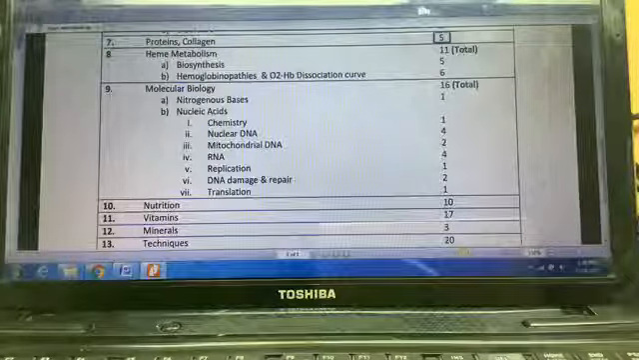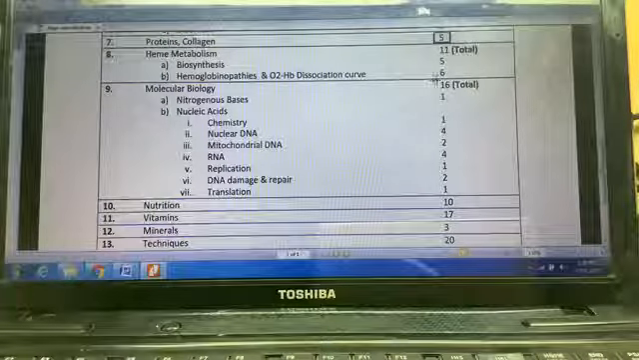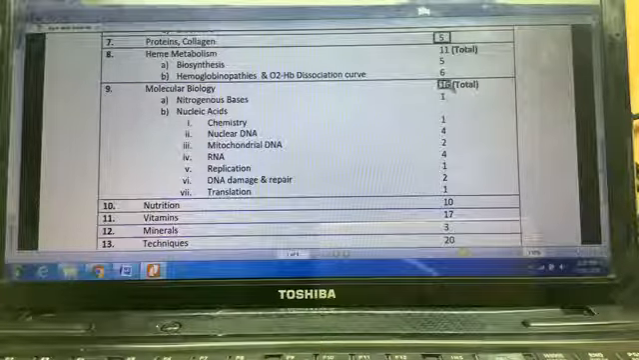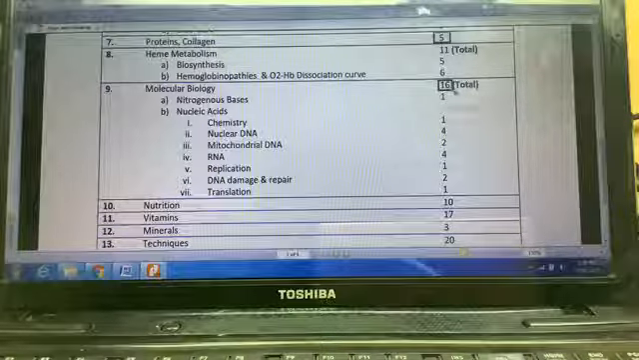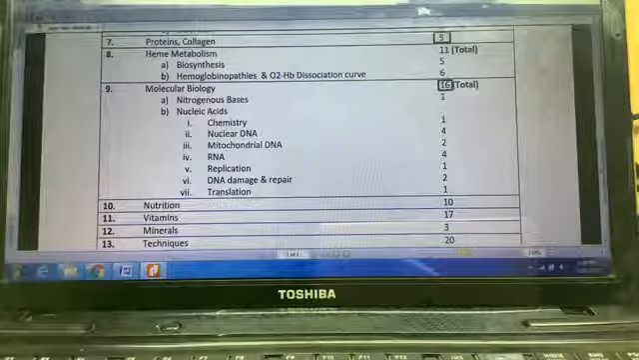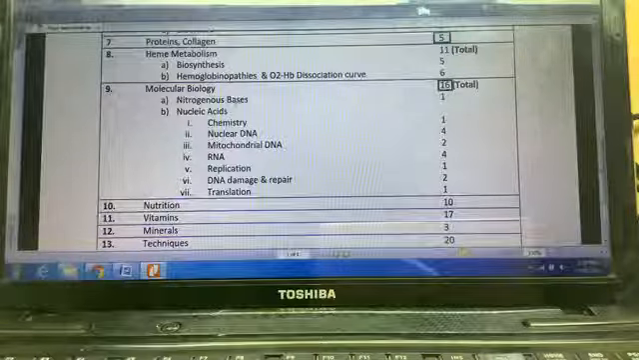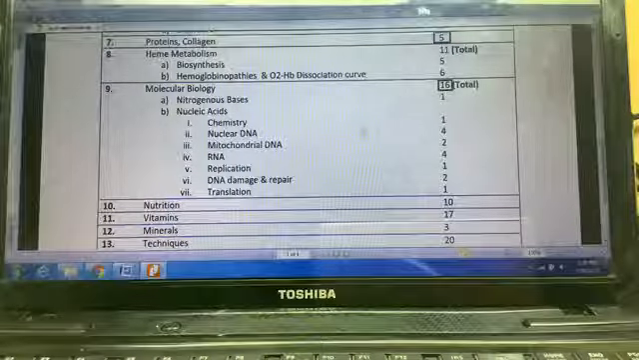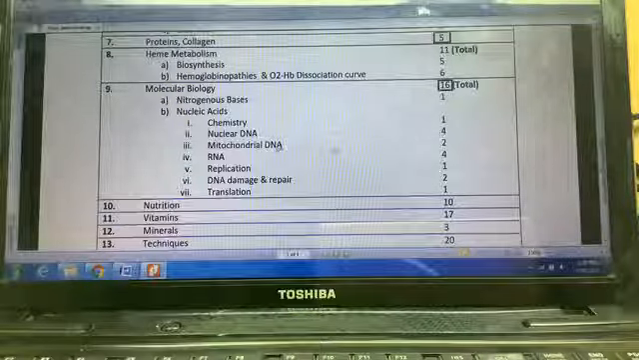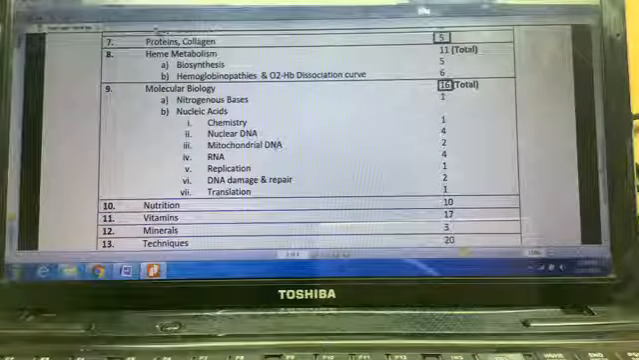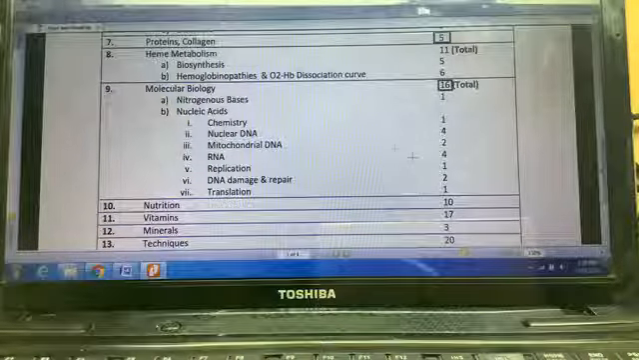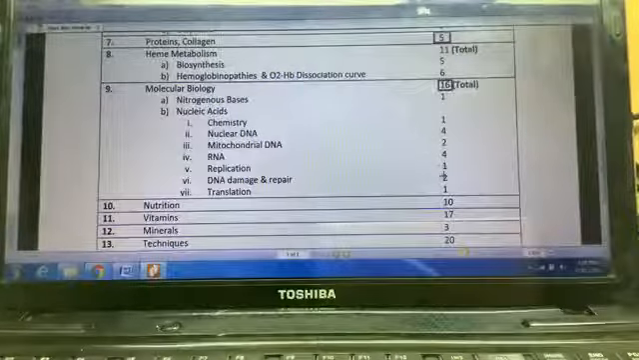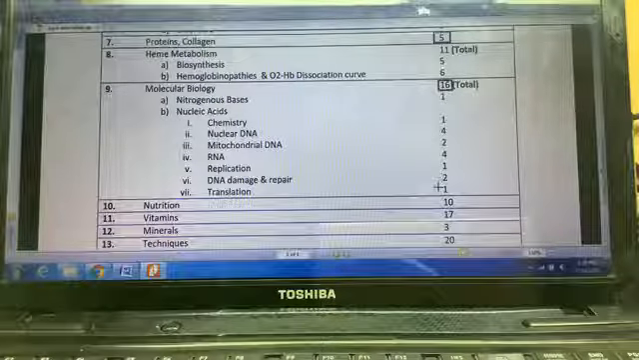Another important topic is the molecular biology section. You can see 16 questions from molecular biology, evenly spread from all the subtopics. Nitrogen bases 1 question, the chemistry of nucleic acid 1 question, nuclear DNA 4 questions, 2 questions from mitochondrial DNA, please note, 4 questions from RNA, 1 from replication, 2 from damage and repair, and 1 from translation.